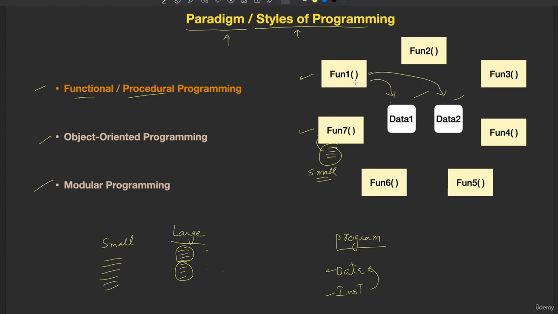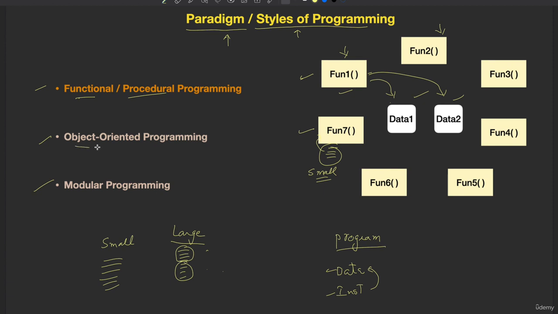So these functions are independent of the data. They can work upon any data. If you have different data sets, they work on all the data sets. So more focus is on writing the functions than on data. This is more function centric. Functional programming is function centric. Don't look at the diagram here, where the data is in the center; our focus is more on the functions, not on the data. This is what functional or procedural programming is.